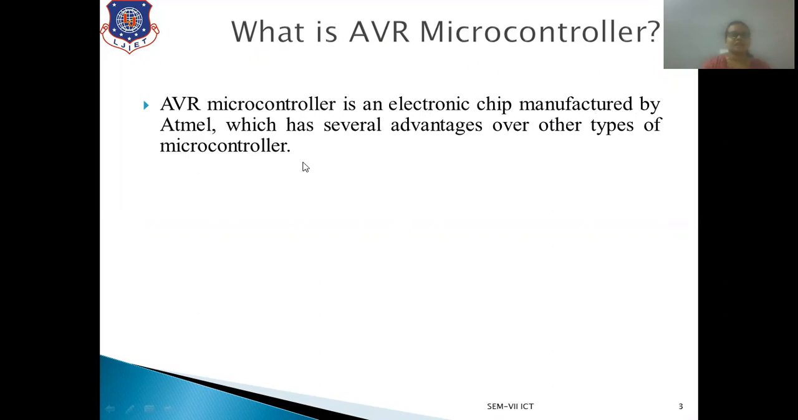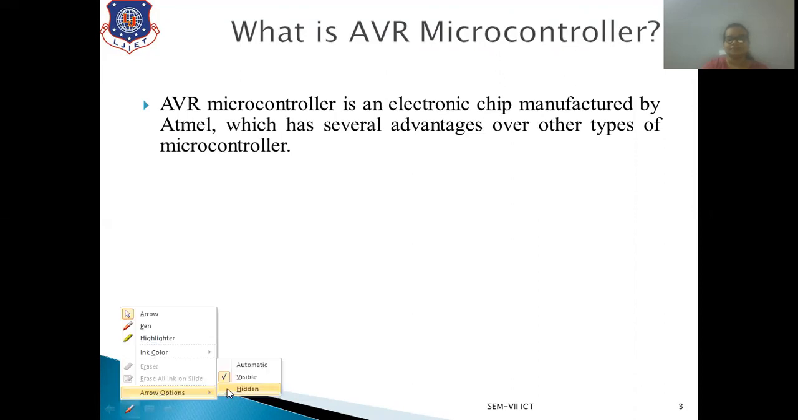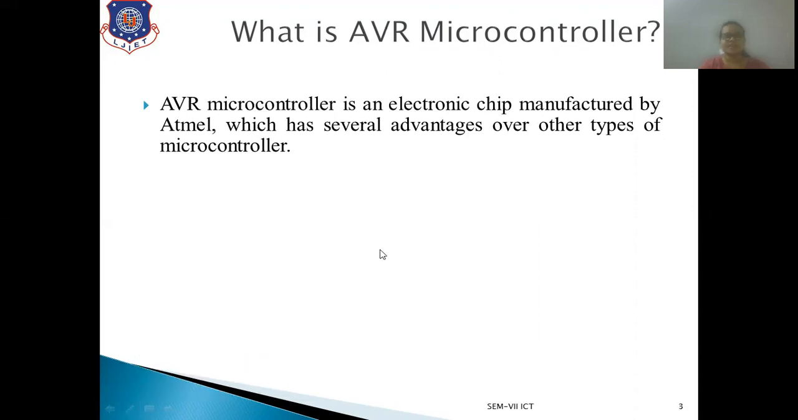In the last chapter, unit 2, we studied one type of microcontroller, that is 8051. Here, in today's session, we are going to discuss the AVR microcontroller. It is also an electronic chip in which all the different peripherals are mounted on a single chip, and it is also manufactured by Atmel, which has several advantages over the other types of microcontroller.